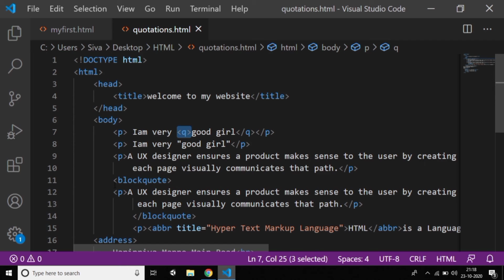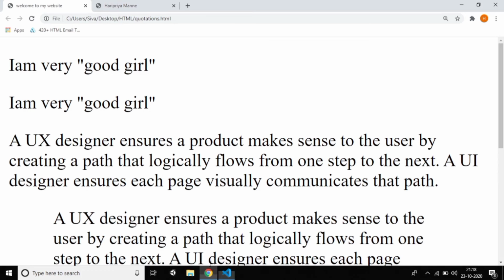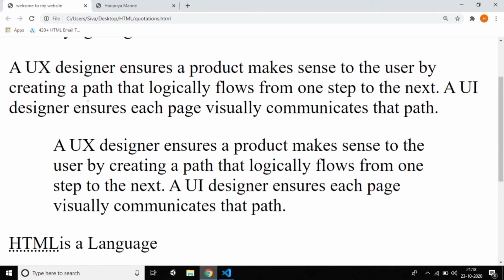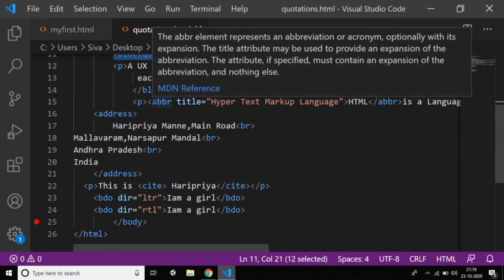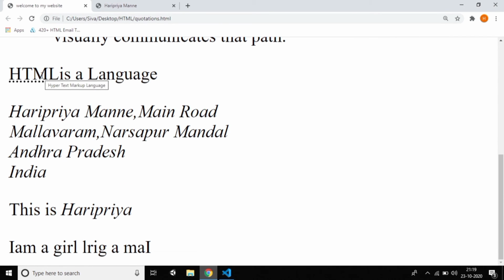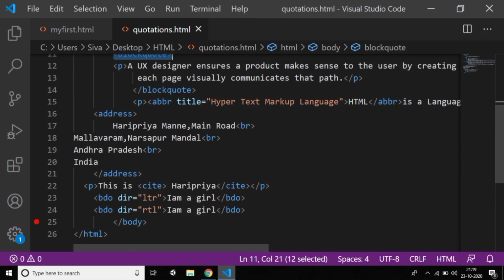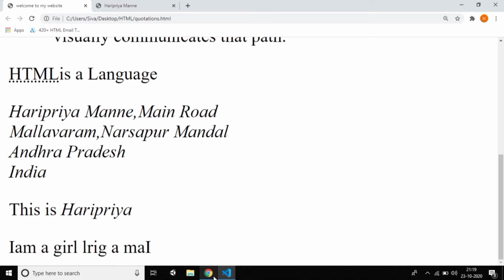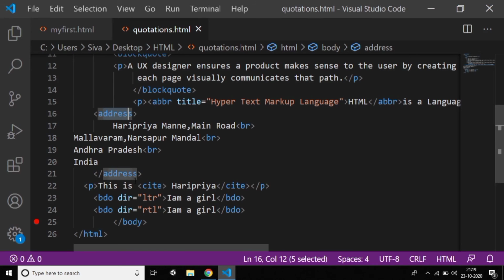And if you want a block quote, you can see the difference between the block quote and a normal paragraph tag. And the next tag is called the abbreviation tag. Suppose you give HTML and you need the abbreviation for that. If you keep the mouse over it, it automatically shows the abbreviation, which is hypertext markup language. And another tag is called address. Address gives italic text, nothing but italic. And next, the cite tag, which is useful if the text should be in a different format.